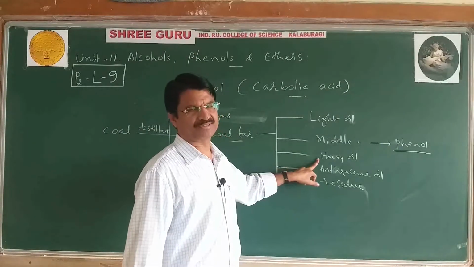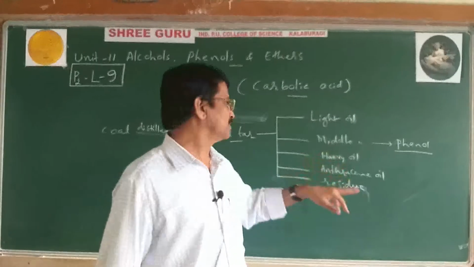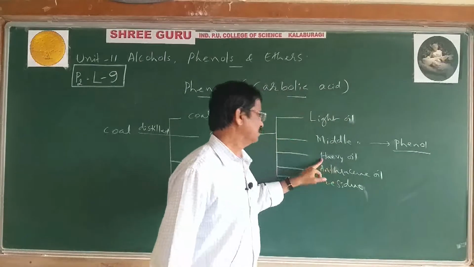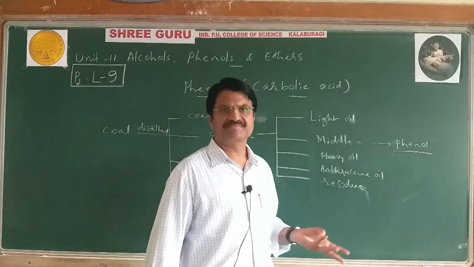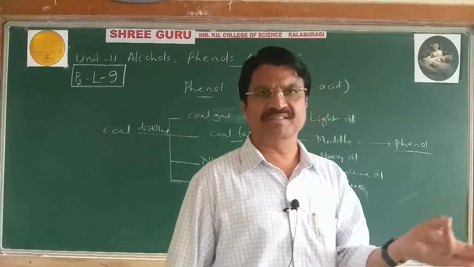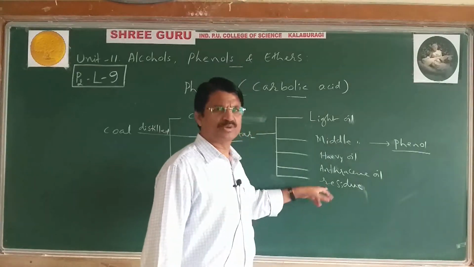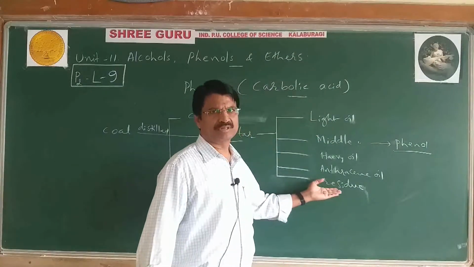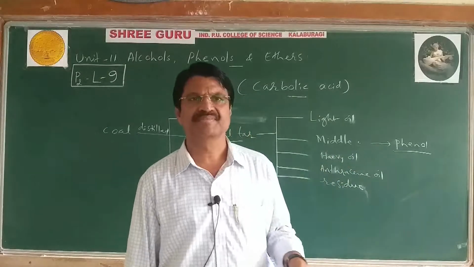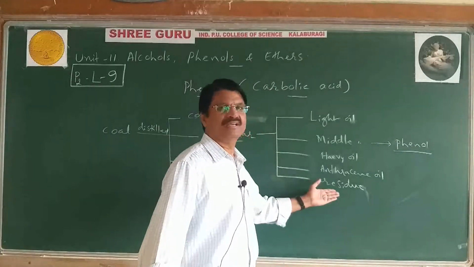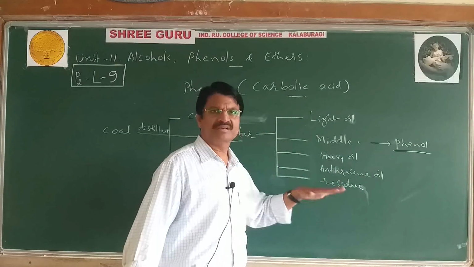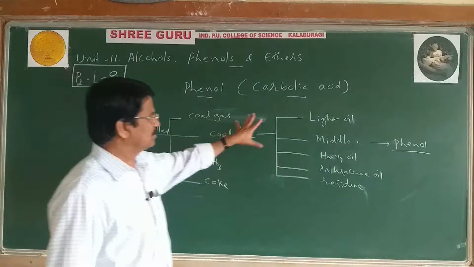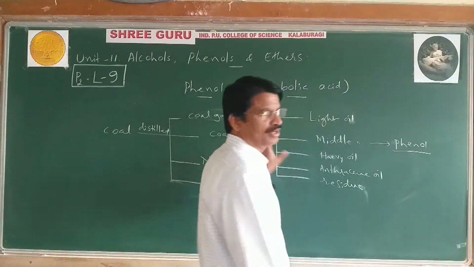There is alpha naphthol, beta naphthol. There are naphthols and cresols present in heavy oil. Then anthracene oil, with three benzene rings: anthracene, phenanthrene, etc. And the residue contains mainly about 95% carbon, and this can be used in road construction. As tar, it can be named simply tar, but it is mainly used in making roads. Yes, this is the introduction to the fractions obtained from coal tar.